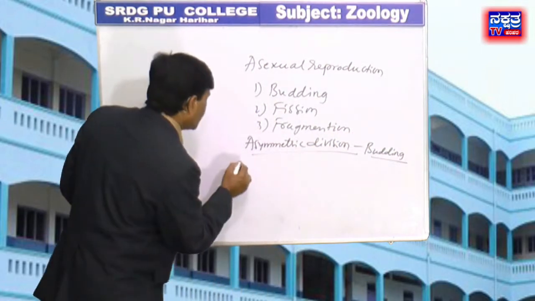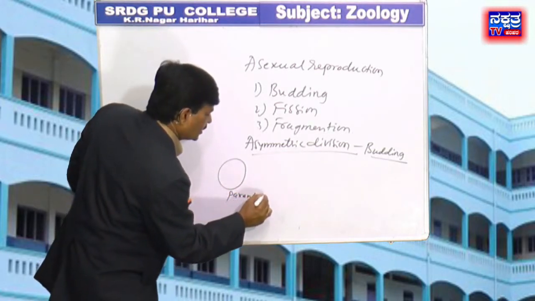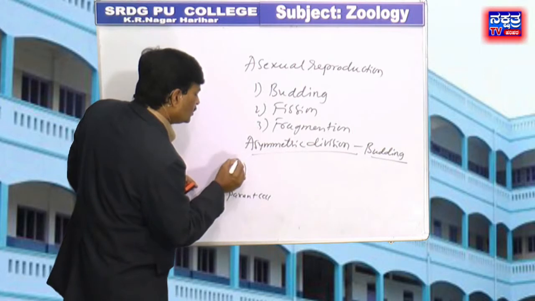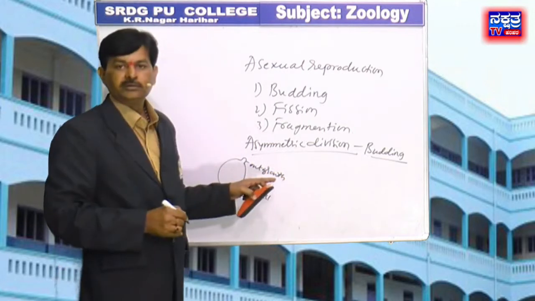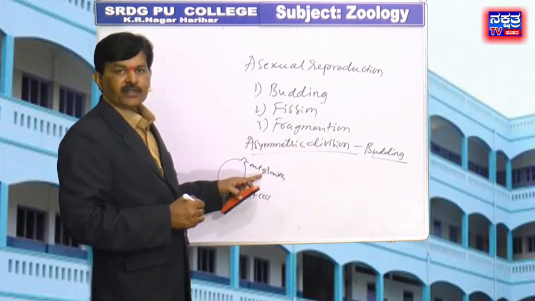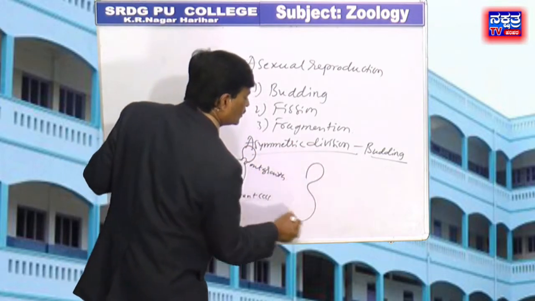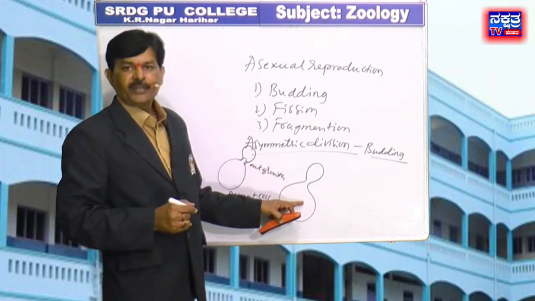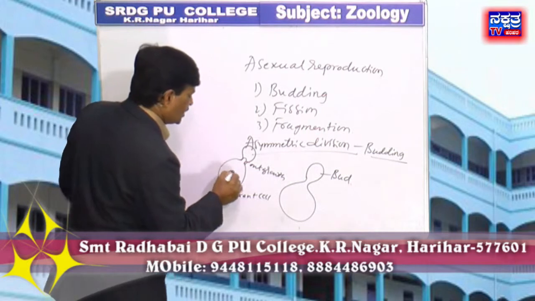First, it is a parent cell, the yeast body, that produces a small outgrowth on its surface, and it grows gradually to a full size and forms a bud. This is the bud, and this one is the parent cell.